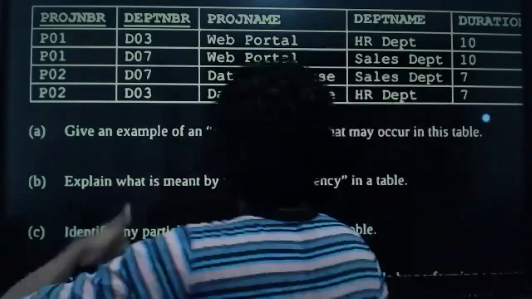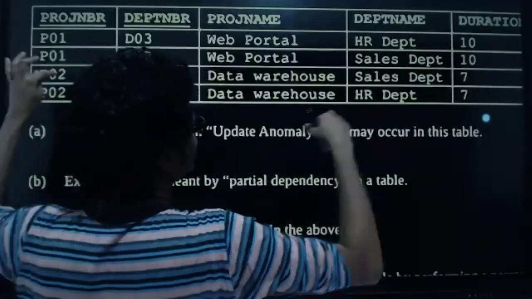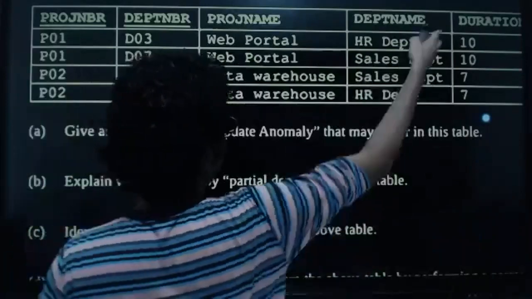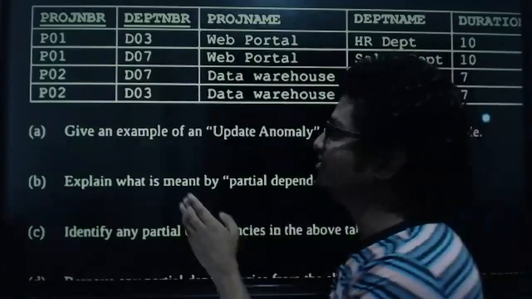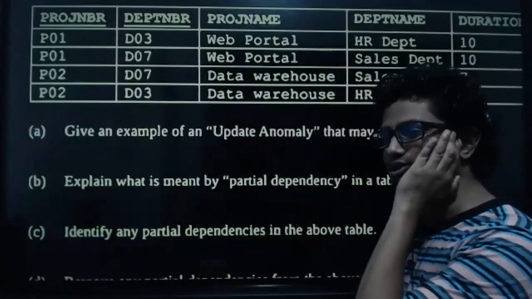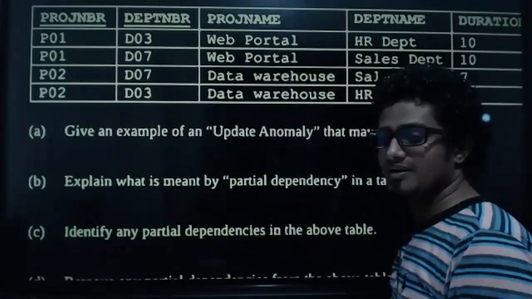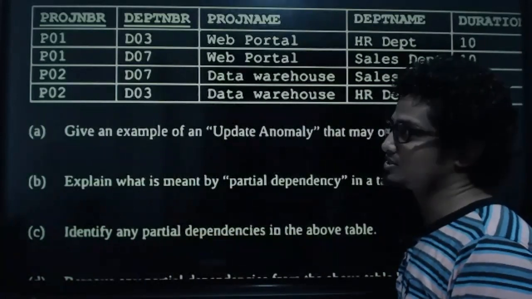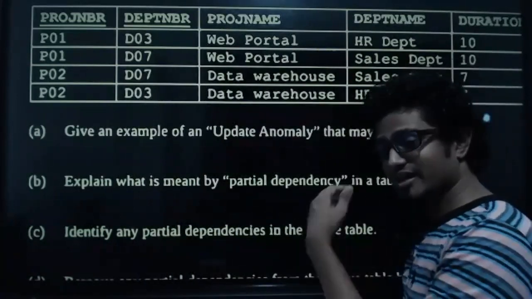All right, going for the next one. Duration. Whenever P1 occurs, is it the same duration? Yes. Whenever P2 occurs, is it the same duration? Yes. Then duration also depends on project number. So that's another partial dependency.